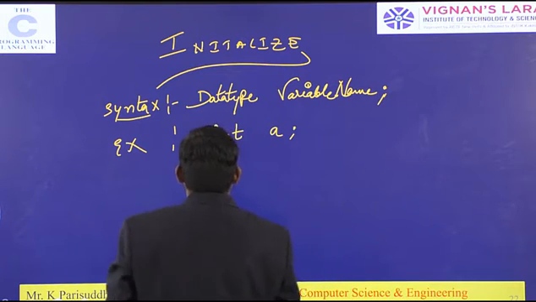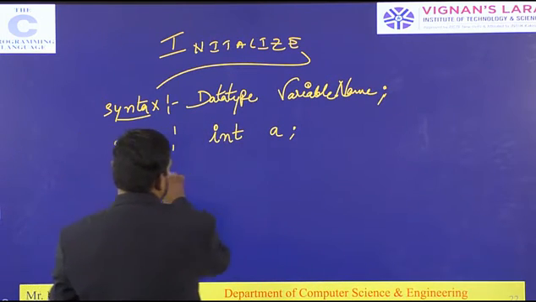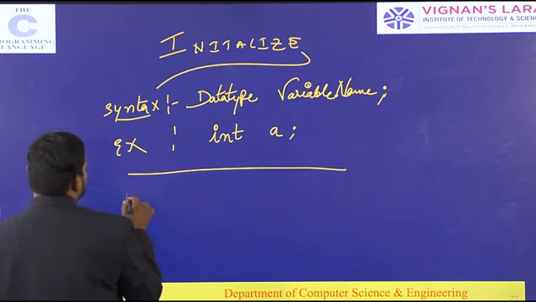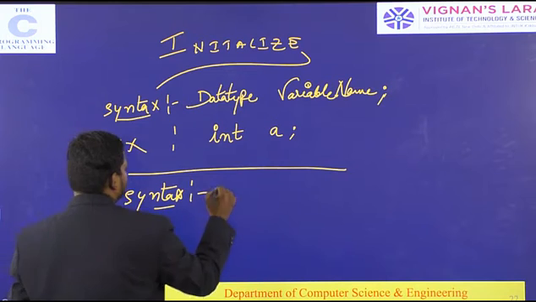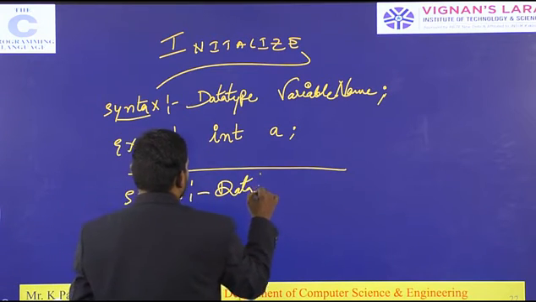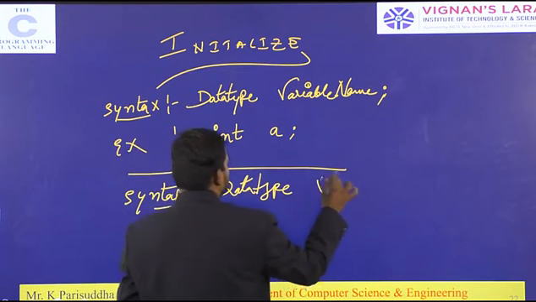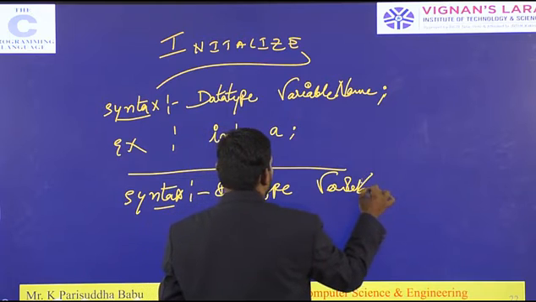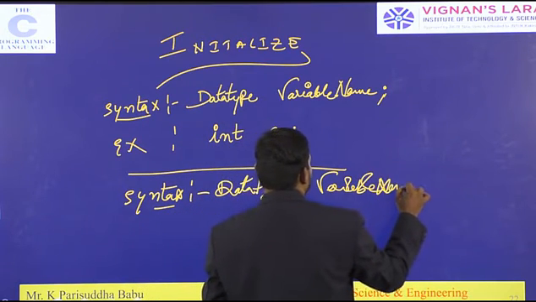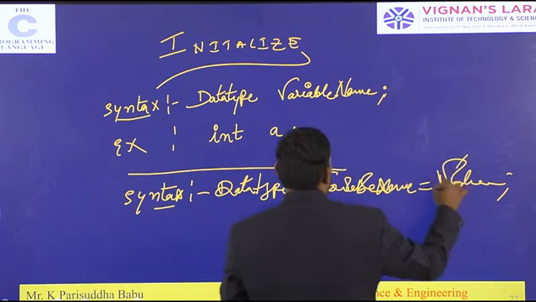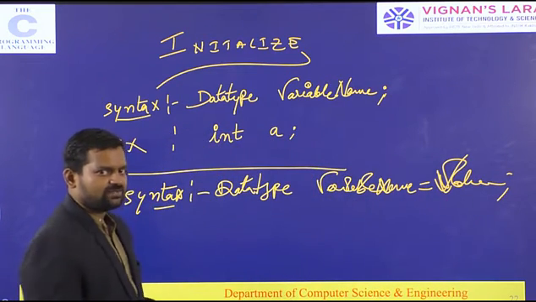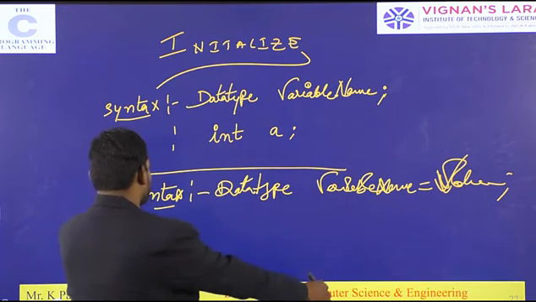Come to the initialization part. This was the declaration, now the initialization. The initialization syntax is: data type, space, variable name is equal to value.